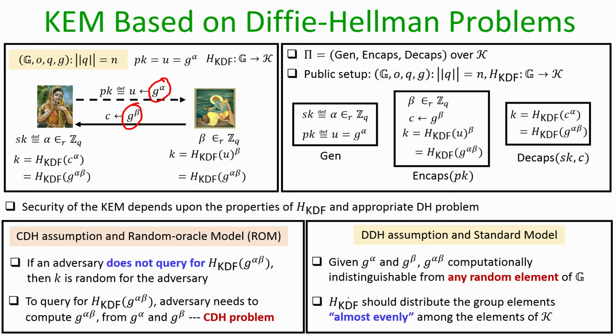Now, it suffices for the underlying key derivation function to be a special type of function, which distributes the group elements almost evenly among the elements of the key space of the symmetric key encryption process.